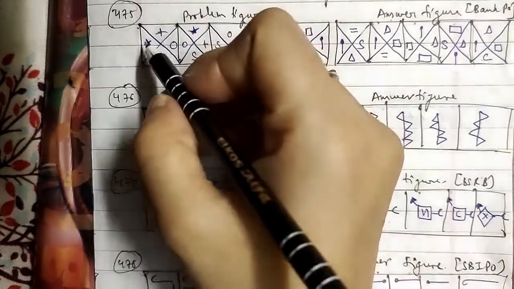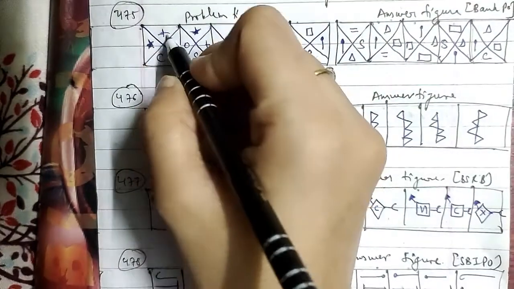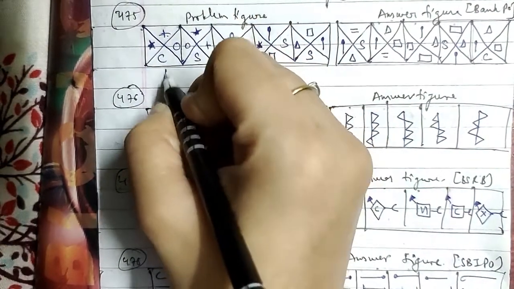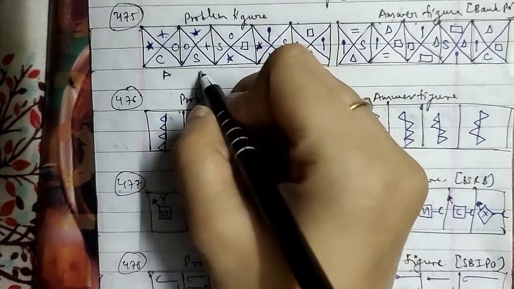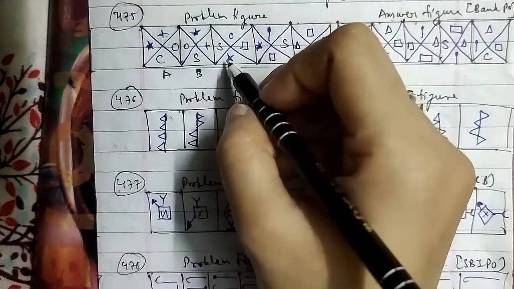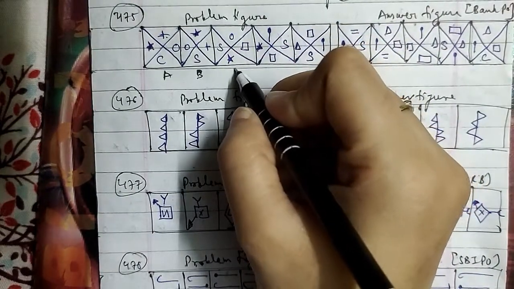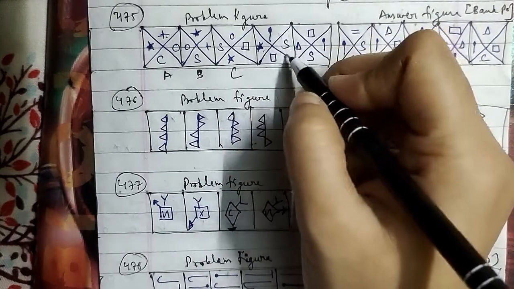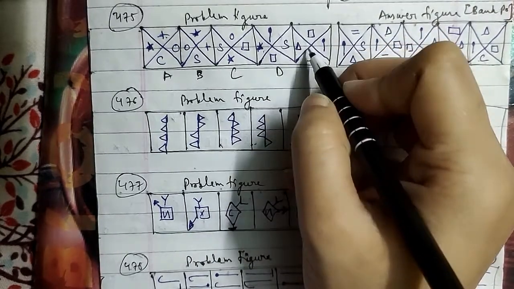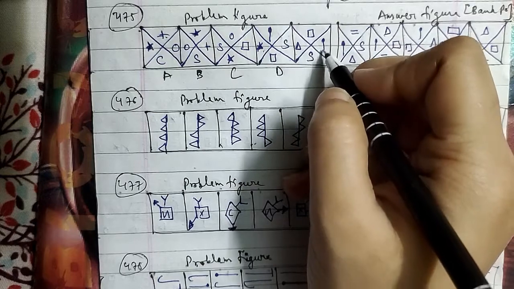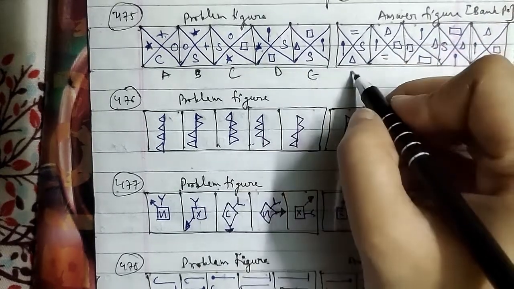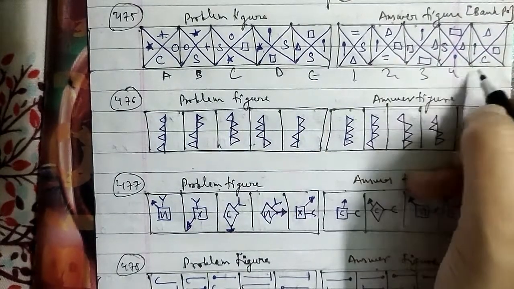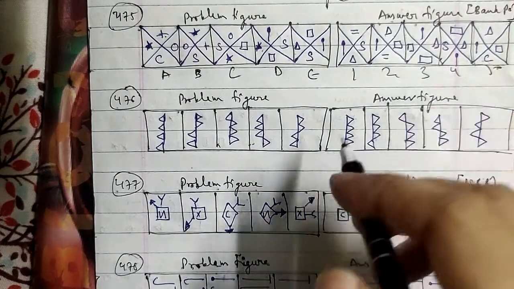Here we have the problem figure with star plus circle and C. The B figure is circle, star plus an S. Figure C is S, circle, rectangle and star. Figure D is star, pin, S and rectangle. And figure E is triangle, rectangle, pin and S. These are figures 1, 2, 3, 4 and 5 respectively here as well.